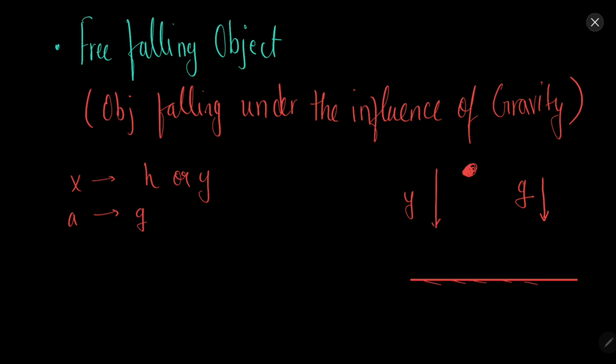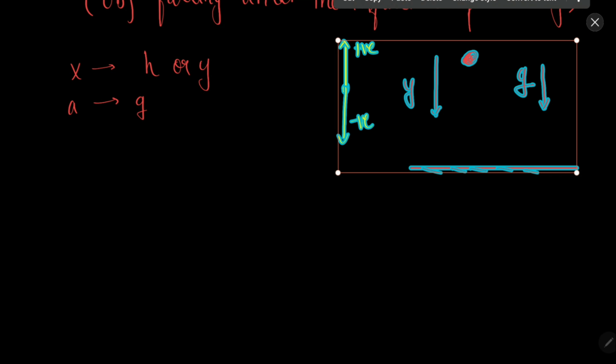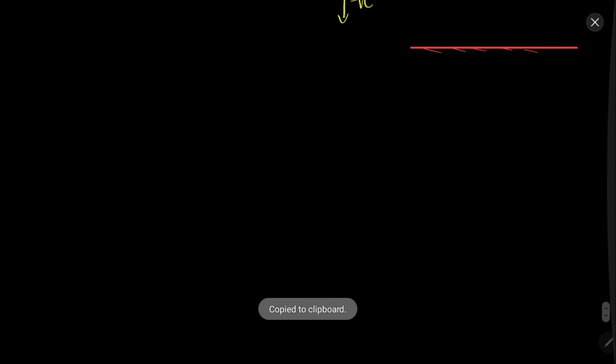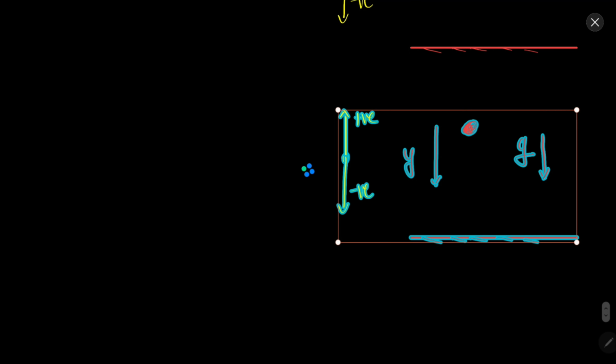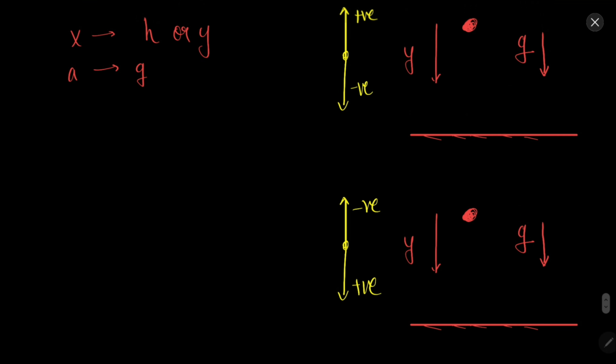So we can do two things here. We need to decide the symbols for the direction. We can either say that when something is moving up we will consider it to be positive, and when something is moving down we will consider it to be negative. Or the second situation is that if something is moving upward we will consider it to be negative, and something moving downward we will consider it to be positive. These are the two sign schemes that you can use. You can use either of these, it does not matter. It is up to you.